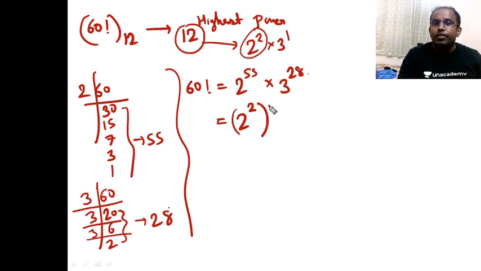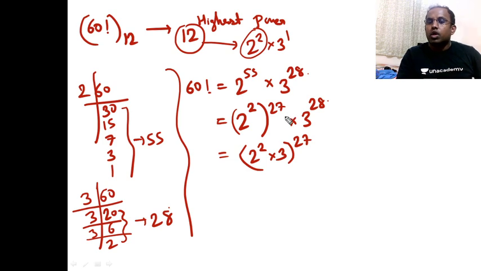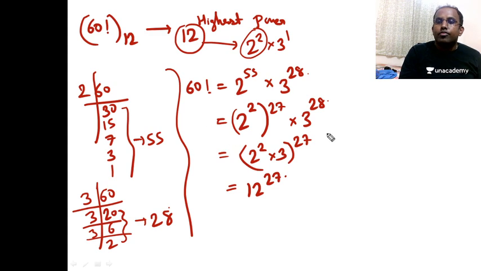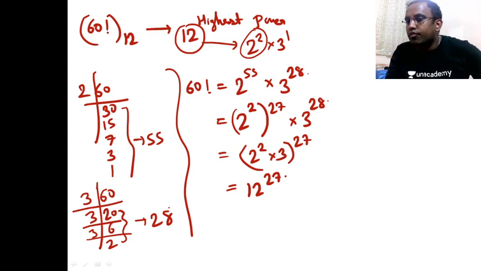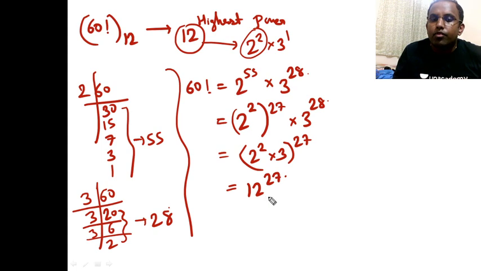And 3 will go 28 times, and one pair of 2 square and 3 will form 12. So how many powers can you form here? You can take 27 powers, right? Because 2 squares are available 27 times, and 3s are available 28 times, right? So 2 square into 3, 27 times. So what I'm getting here is 12 raised to 27. So 60 factorial contains 12 raised to 27, right?